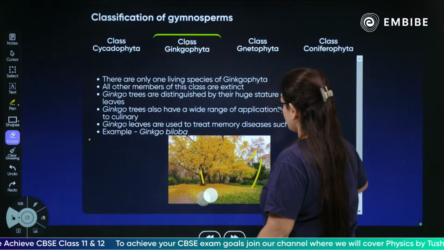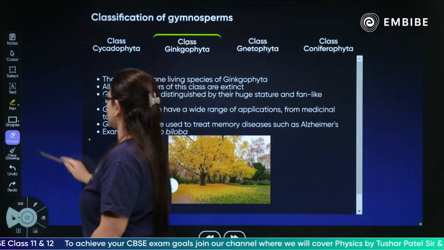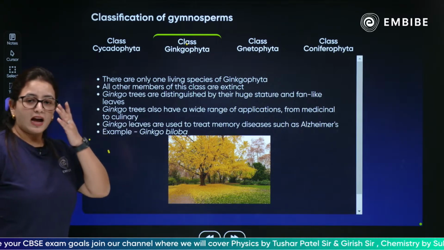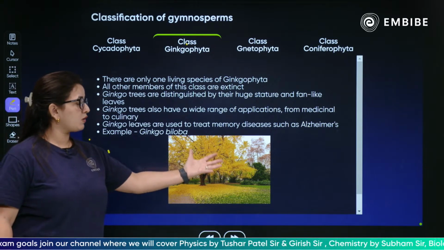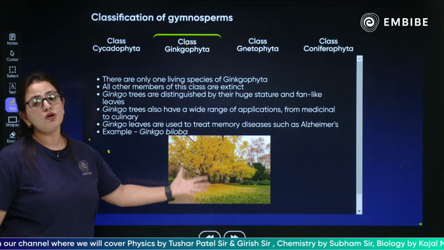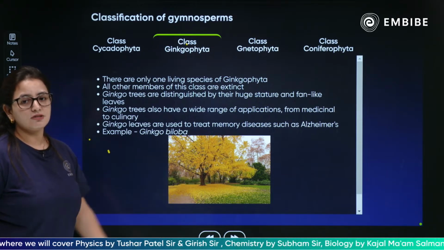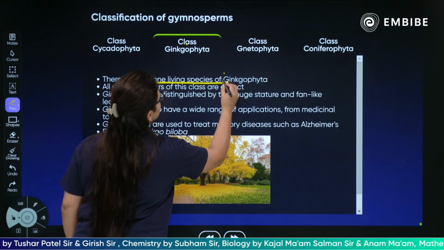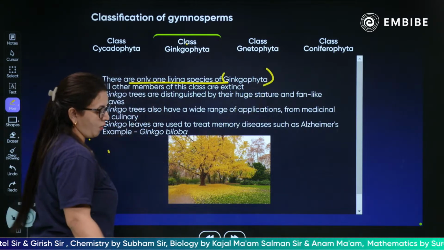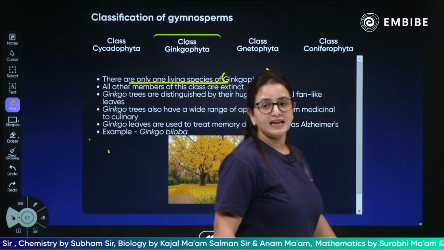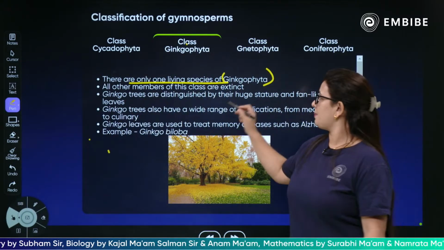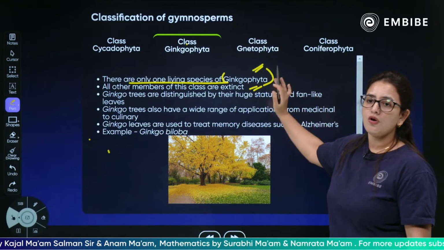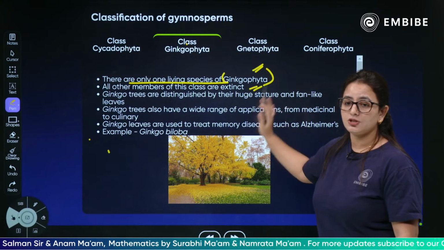So children, can you see this picture? I know a lot of you have seen this kind of tree in the movies. These beautiful trees belong to the Ginkgophyta. Ginkgophyta has only one living species, which is Ginkgo biloba. All the other species have already become extinct. Only this is the living species.